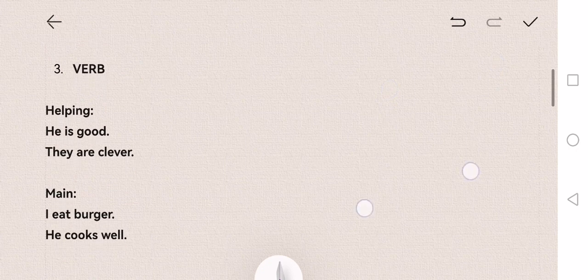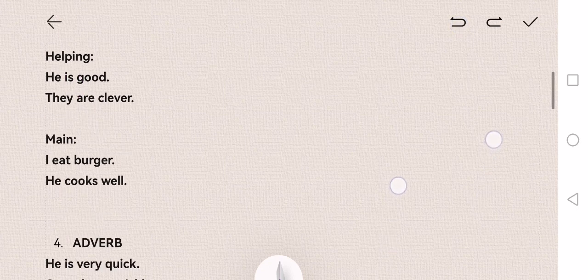Right, the next one is verb. So normally there are two kinds of verb. One is a helping verb, which needs help from other parts of a sentence to complete the sentence. So if you say he is, that doesn't make any sense. He is what? I mean, you haven't completed the sentence. So he is good. They are clever. So over here, is and are are helping verbs.